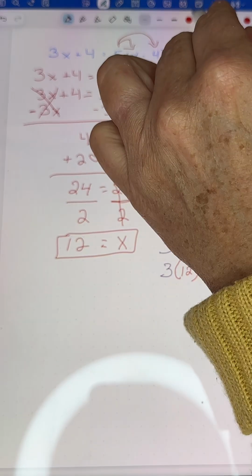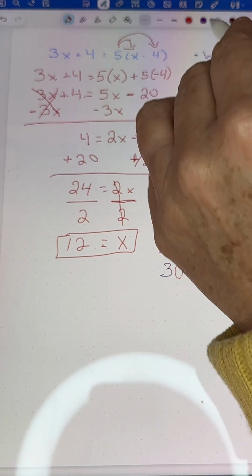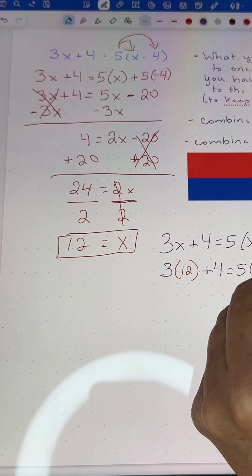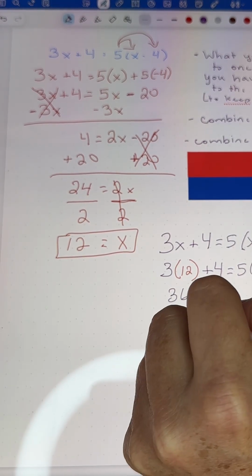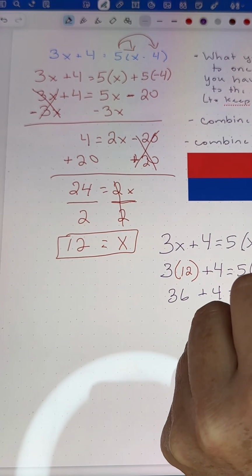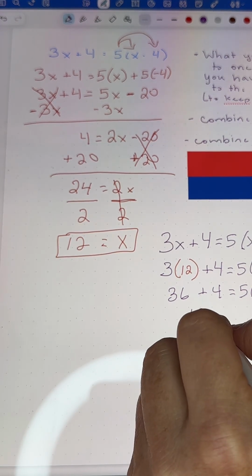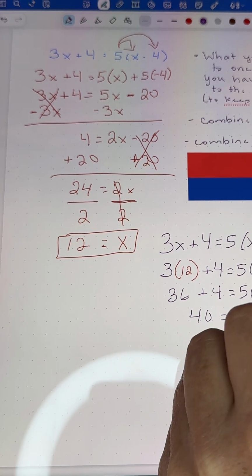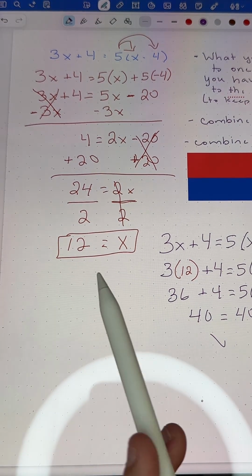And then instead of that x here, I'm going to put a 12 again. 3 times 12 is 36. And 12 minus 4 is 8. So 36 plus 4 is 40. And 5 times 8 is 40, which means our answer of 12 is correct.